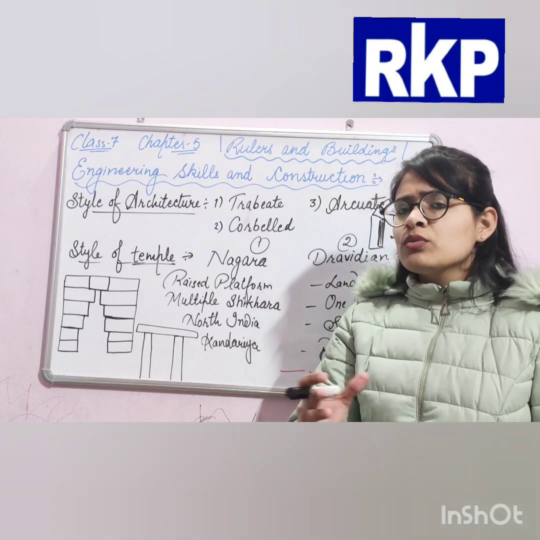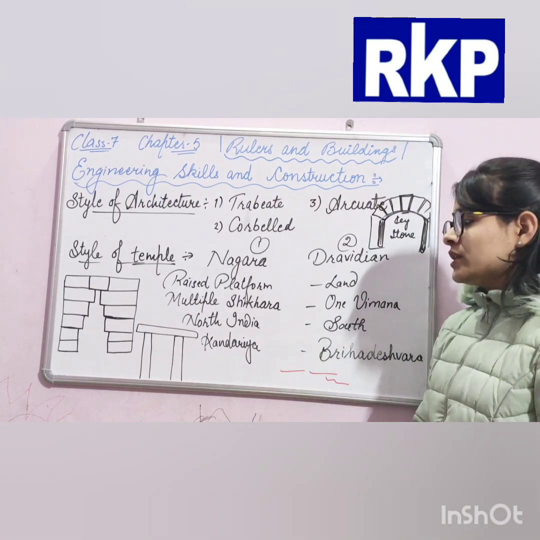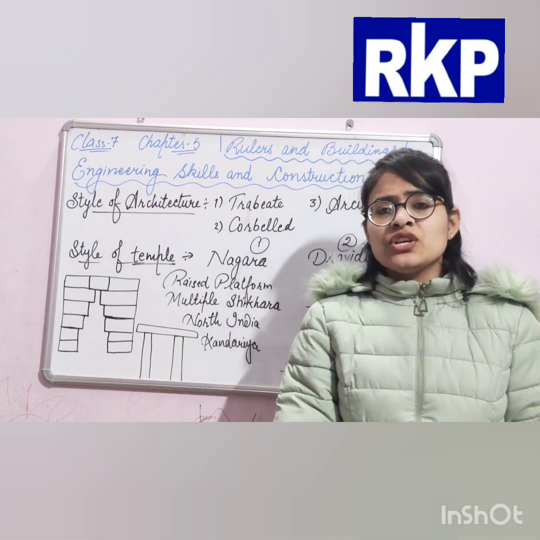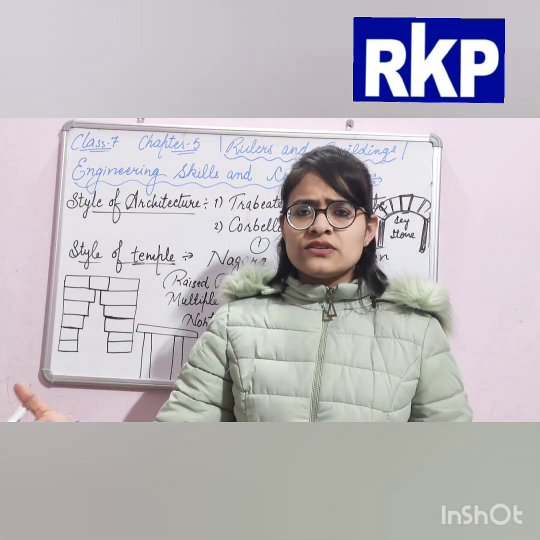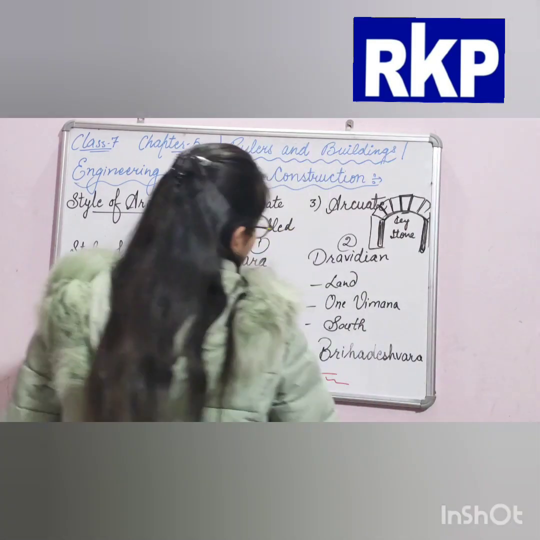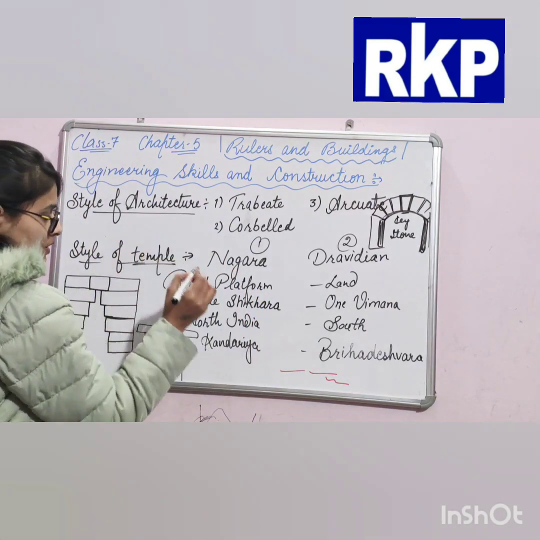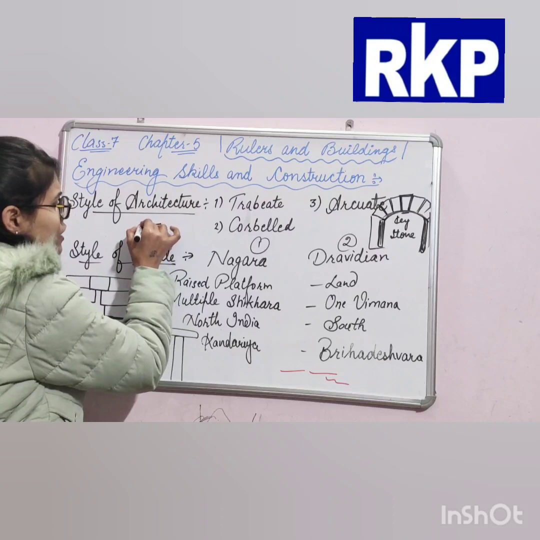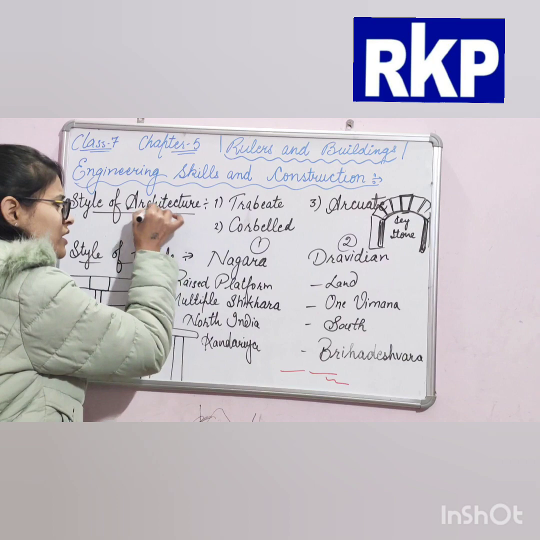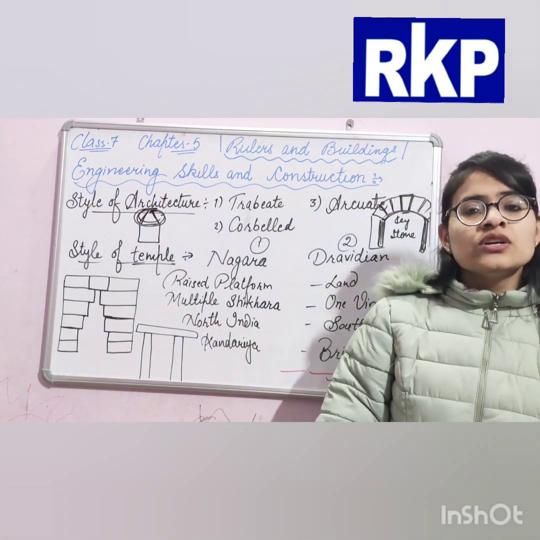Next point: what was the style of architecture by which temples were constructed in North India? In this, temples had multiple shikharas. Multiple shikharas means so many shikharas. There could be 2, 3, 4, 5, 6, 7. What is a shikhara? I hope you have all seen a temple. Suppose here is a temple, and you will notice on the upper side there is a peak. This is called a shikhar.